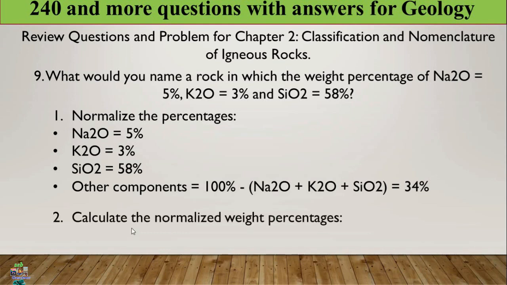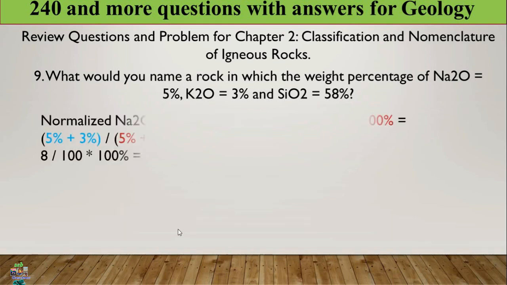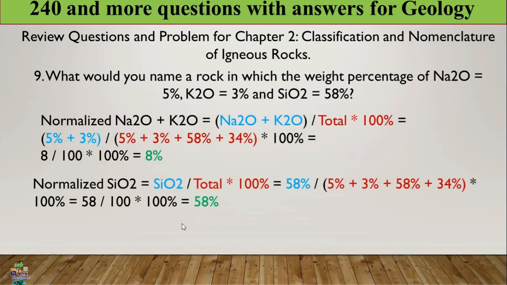Let us calculate the normalized weight percentage like the previous formula. Normalized sodium oxide plus potassium oxide, 5% plus 3%, is 8%, divided by the total and times 100, we get 8%, and the silica content is equal to 58%.